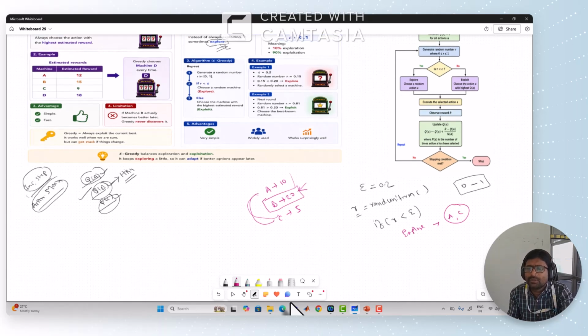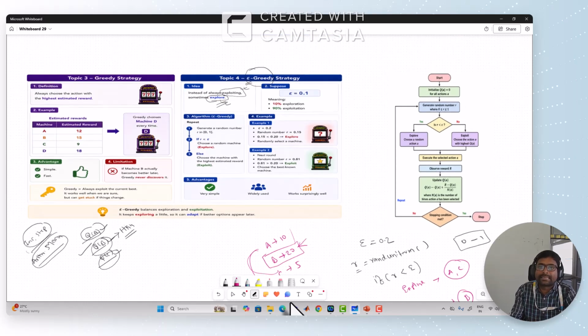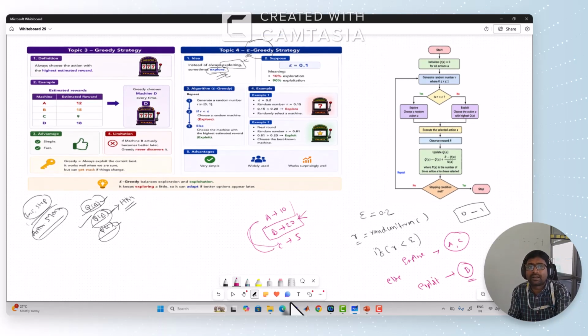Else, that means if the R value is greater than the epsilon value, then exploit. Exploit means you choose the highest rated machine, that is B. So this is your epsilon greedy approach or epsilon greedy strategy, also called the randomized greedy strategy. I hope you understand how the epsilon greedy strategy balances both exploration and exploitation.